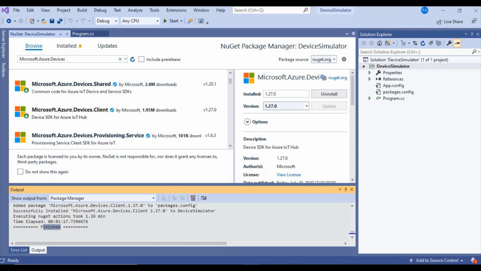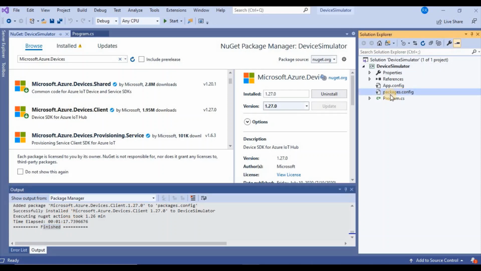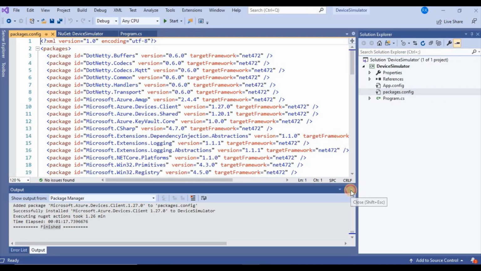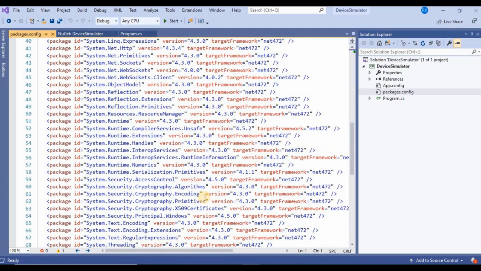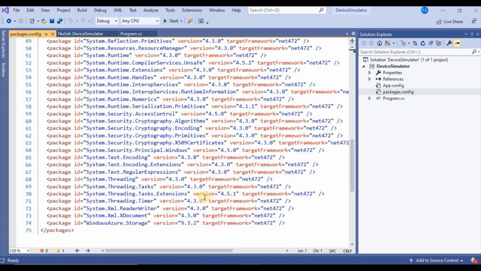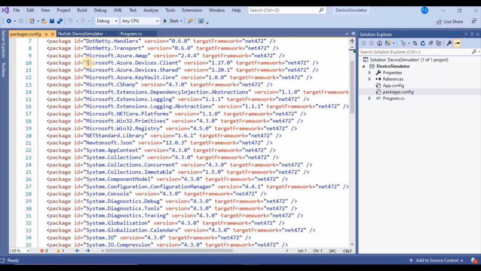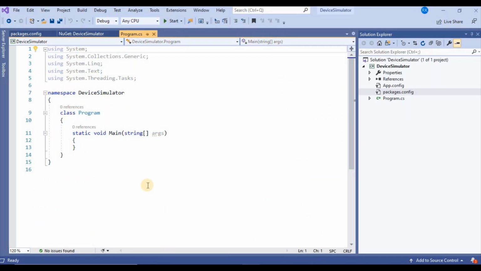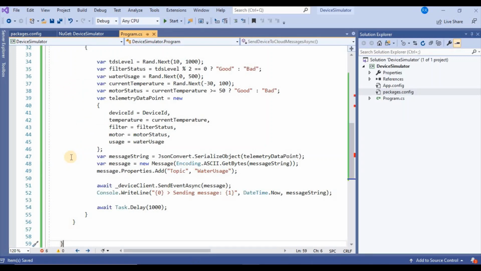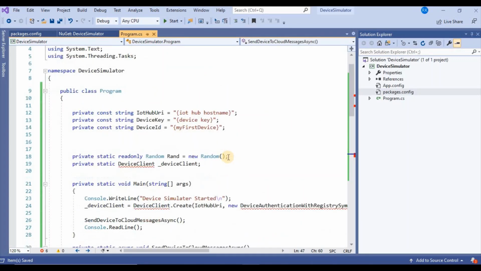If you go to packages.config, you can see that apart from Microsoft.Azure.Devices.Client, it has installed several other libraries that are dependent on this. This is our main library, but all these libraries are dependent on this one. So it has installed all the dependencies as well. And now I am going to write some lines of code. I already wrote it in Notepad, so I will copy and paste it here, and I will explain it in just a second.